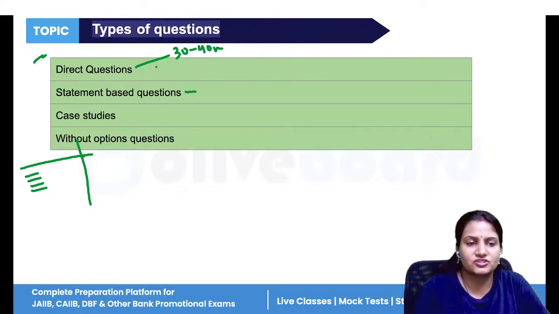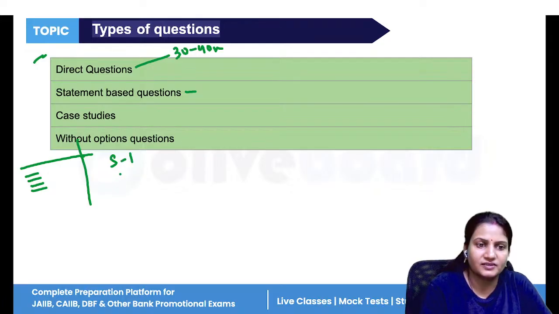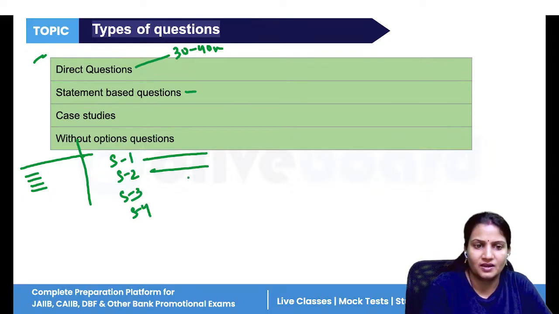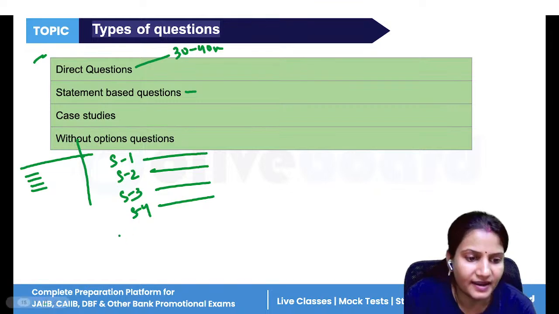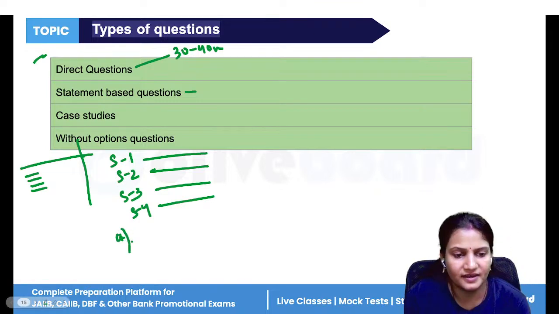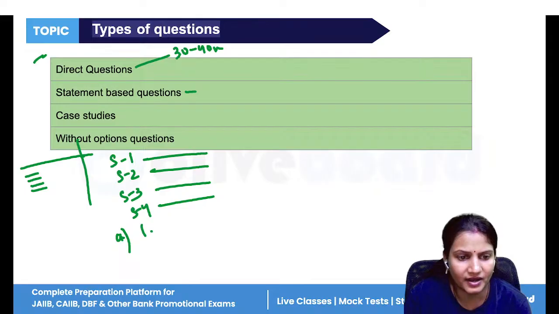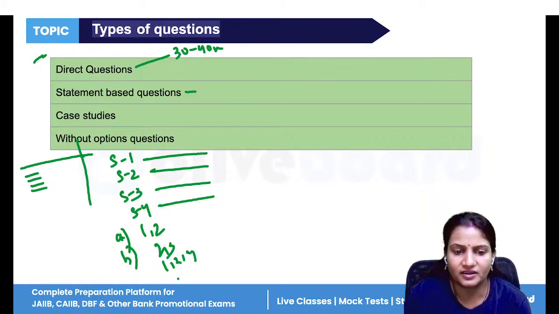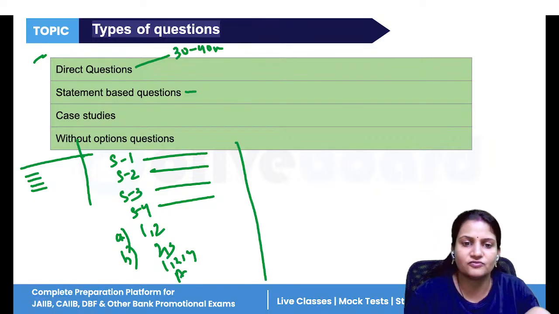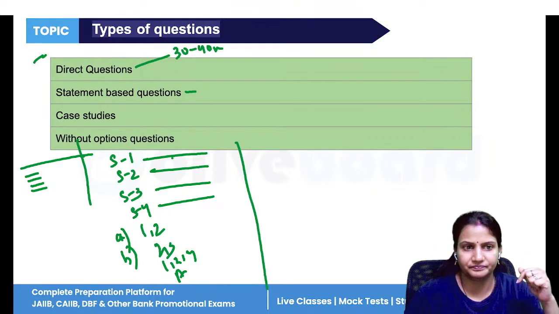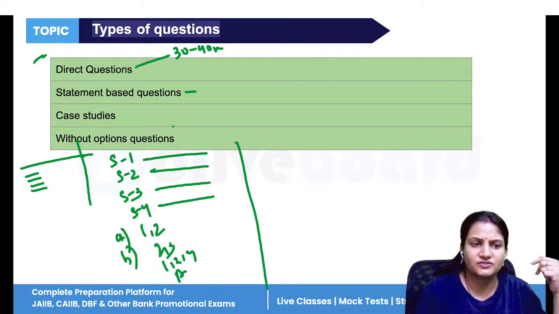Now, what are statement based questions? Statement 1 is given, statement 2, statement 3, statement 4 are given. And the options are like: option A, statements 1 and 2 are correct. Option B, statements 2 and 3 are correct. Statements 1, 2, and 4 are correct. All of the statements are correct. This is the statement based question. You can expect around 10 to 20 marks of such questions.